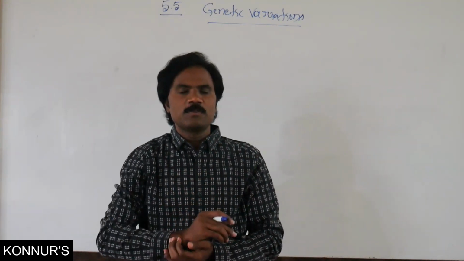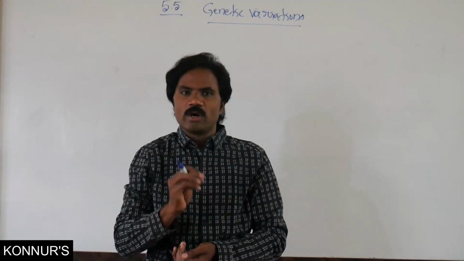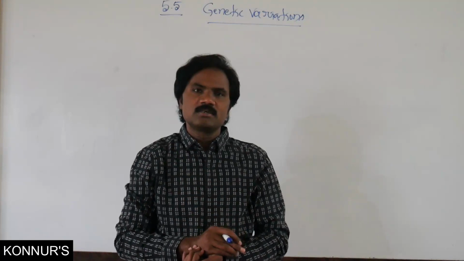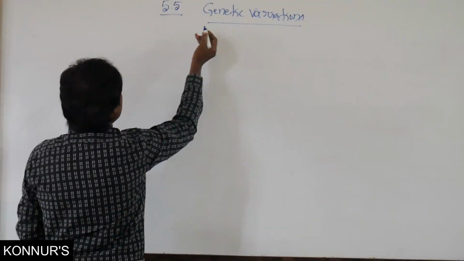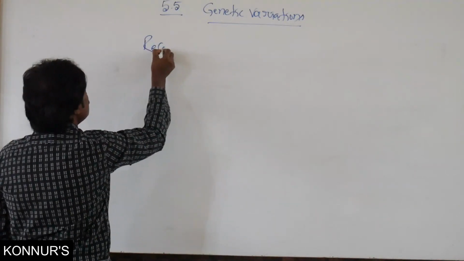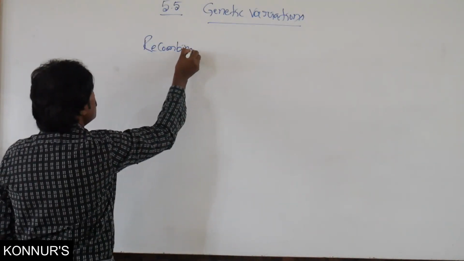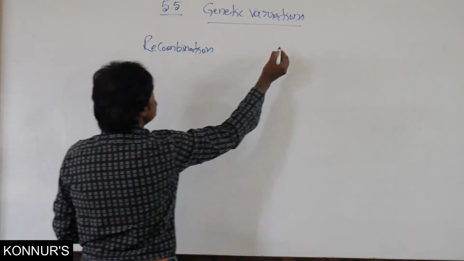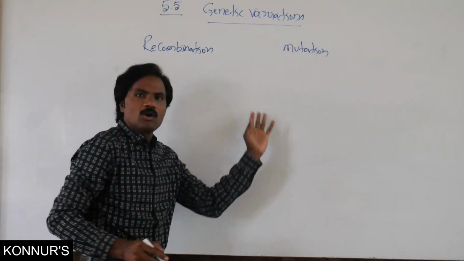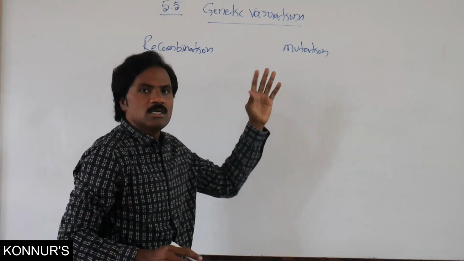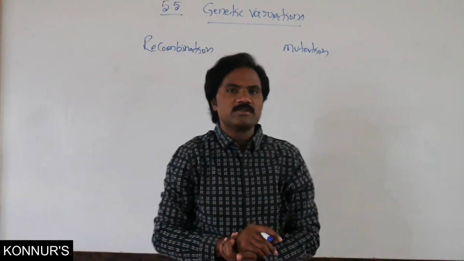There are two methods present: one is recombination, another one is mutation. Either by recombination or mutation, genetic variation takes place.